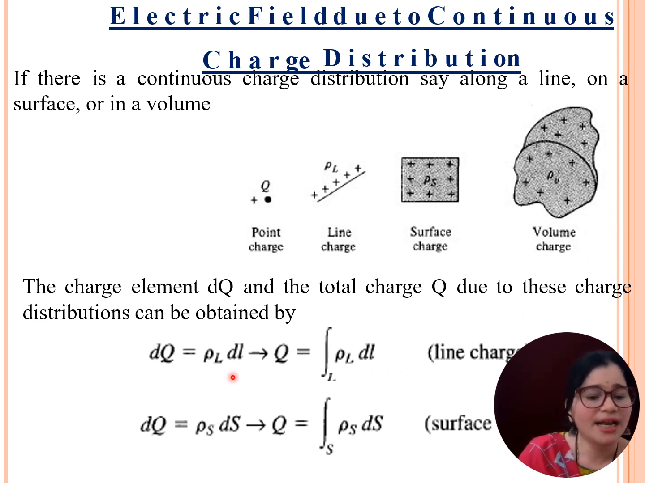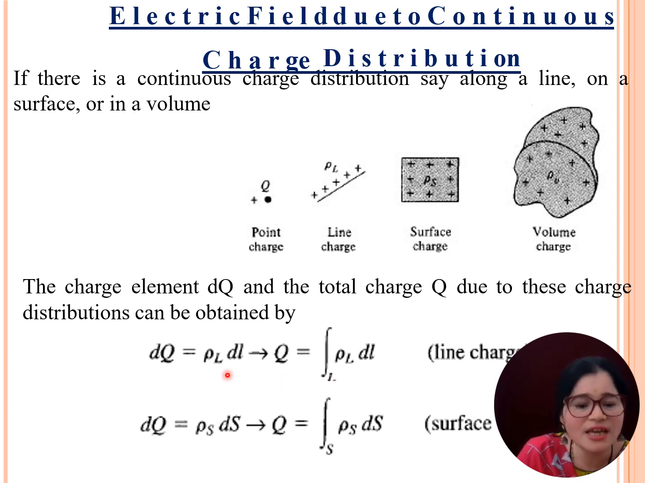Let me consider differential charge here. If I have length L of charge, some part of this charge distribution can be represented as dq. The entire charge is q, and some part is dq; the entire length is L, and some part is dl. So I have represented dq equals rho L dl. What do we mean by rho L? Charge per unit length is called line charge distribution. Finally, q equals the line integral of rho L dl.